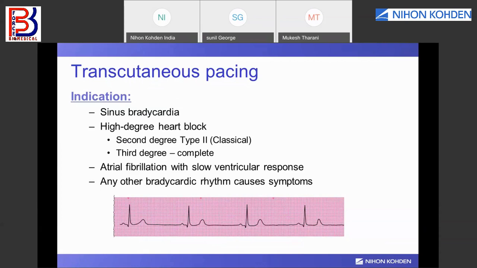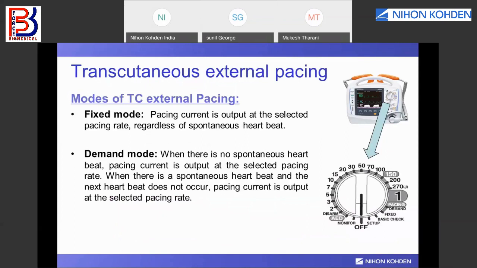Maybe because of the bundle branches, if we have learned about the heart, there are Purkinje fibers and bundle branches. If there are connection issues with those branches, they may lead to a high degree block, such as second degree block or third degree block. In those cases, pacing is required. In other cases, like atrial fibrillation with slow ventricular response and bradycardia, pacing is also required.